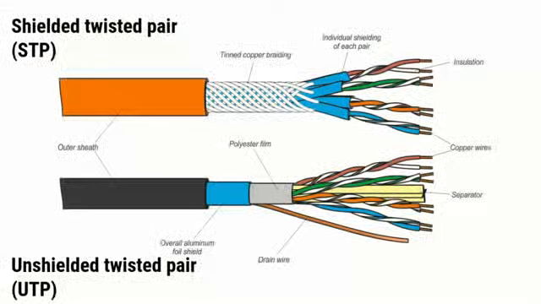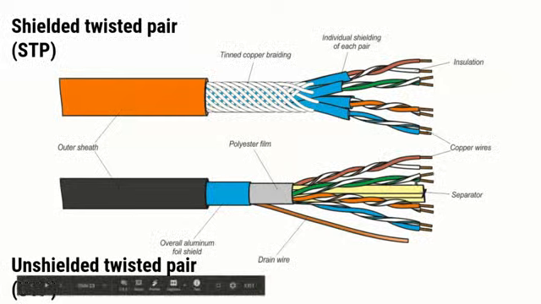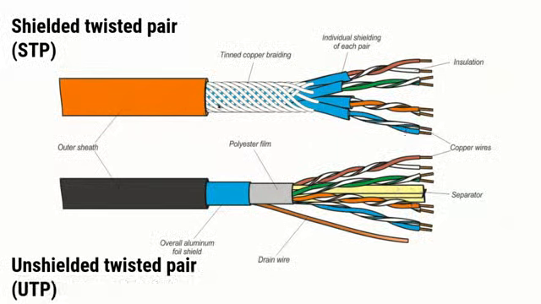The twisted pair cable is of two types: shielded twisted pair cable and unshielded twisted pair cable, represented as STP and UTP. You can see in this picture that both have twisted pairs, but one is shielded, with a tinned copper braiding on top of it, whereas the other doesn't have that. So you call this shielded and this unshielded twisted pair cable.